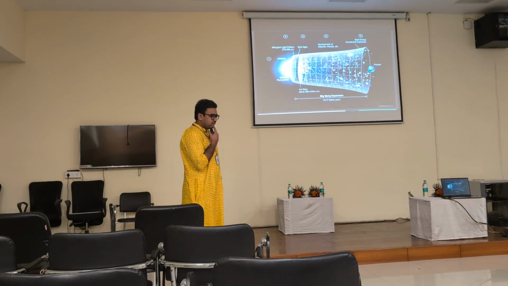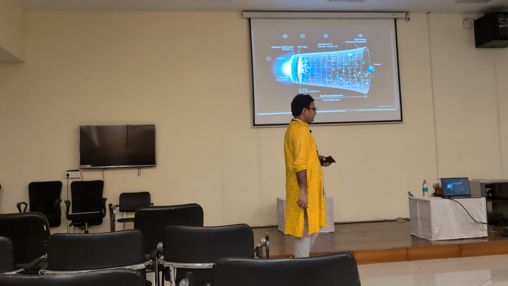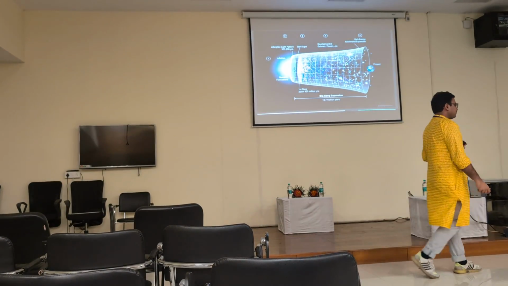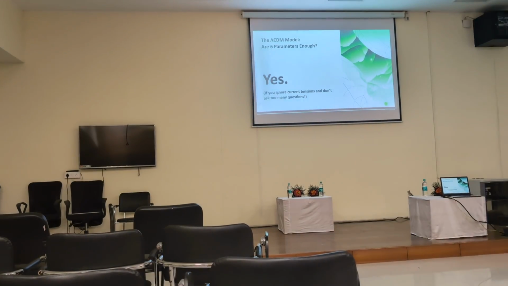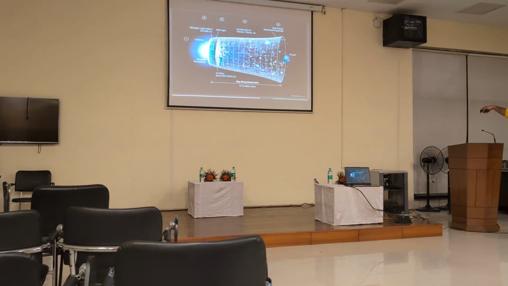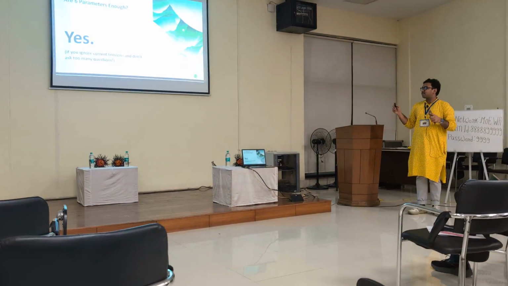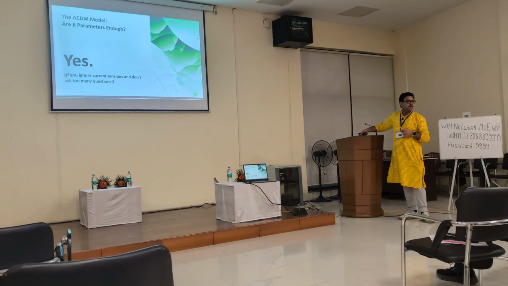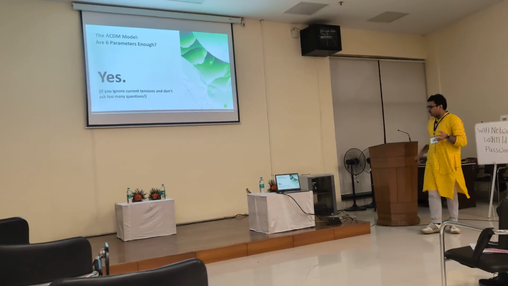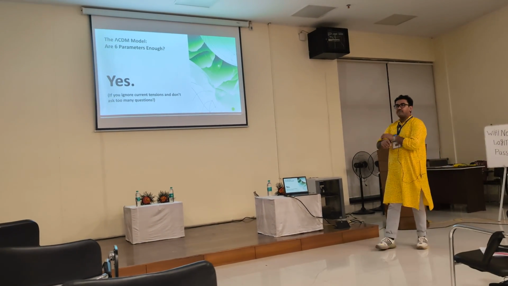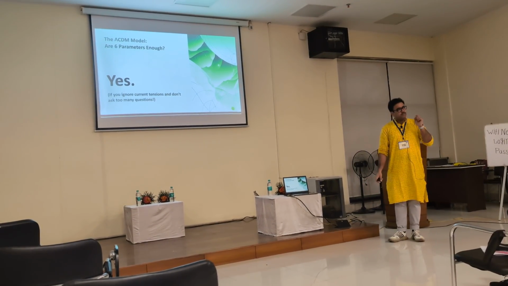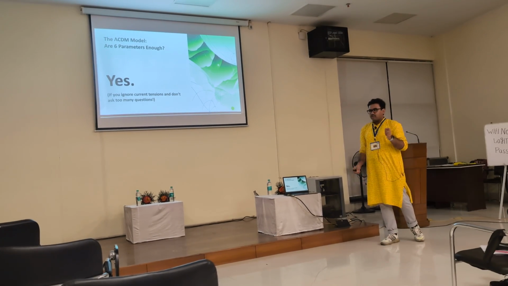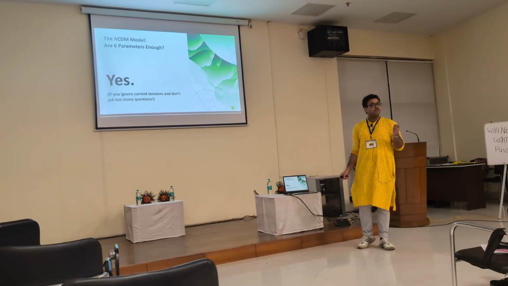Right, so the advantage of speaking late in the day is that I can skip over the basics. So I'll skip over the basics and go to this point, where if you remember the previous graphic, it's remarkable that you can describe it with just 6 parameters of the lambda CDM model. And the lambda CDM model is very good. It can explain almost all the observations that we have. It's only when you look very, very closely, when you try to compare precision data sets, that you find tensions.